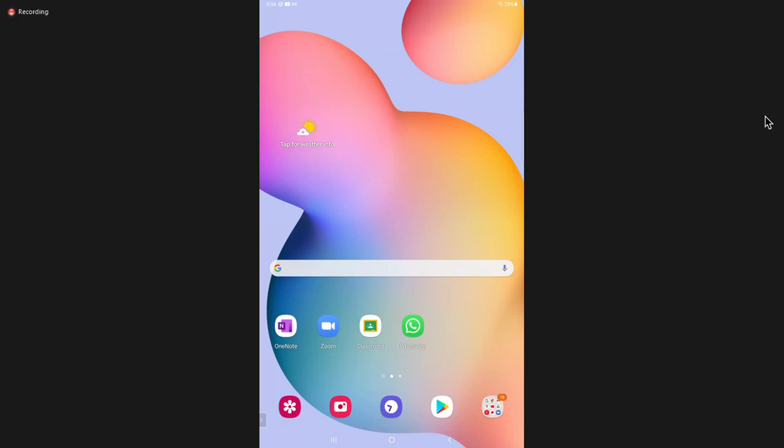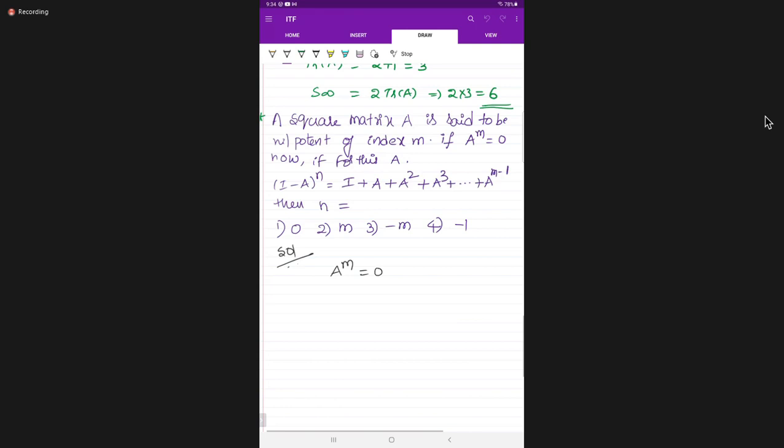One minute, students. a to the power of m is equal to 0. Now, tell me, students, what is given here? What do we have to find out? We have to find the value of n. Here it is already given that a to the power of m is 0.